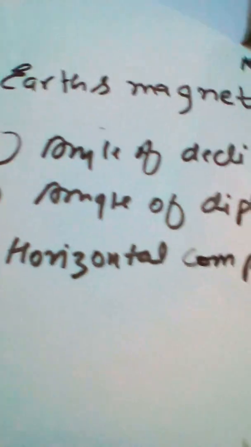This represents the geographical meridian and this represents the magnetic meridian. These two lie in the same plane, but here it is not that clear, while here it is quite clear. If you look from the upper view, the angle which the geographical meridian and the magnetic meridian make with each other is the angle of declination.